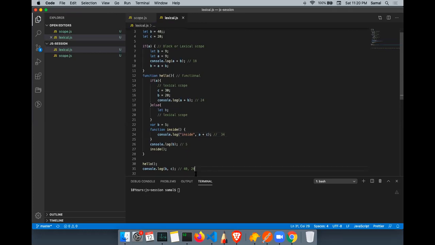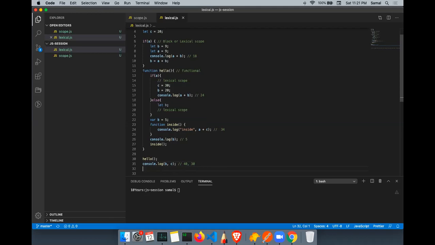Then output here will be, is it 20 or 30? 20 only, sir. No, this will be 30, right? 20. Right, sir. This will be 30.